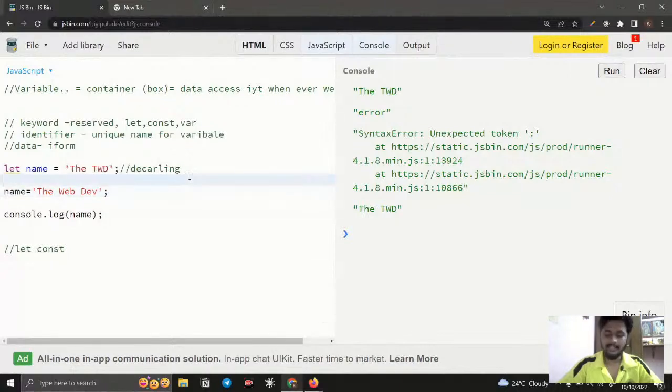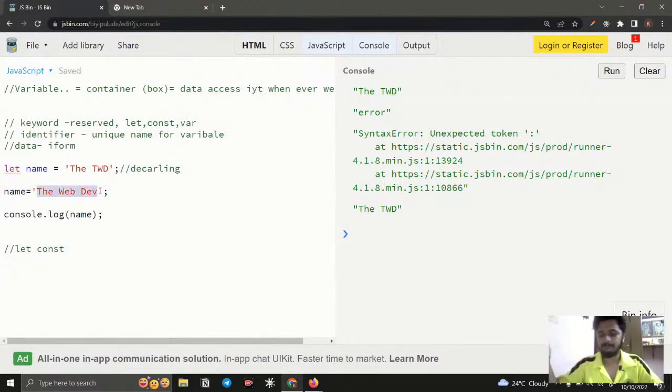First I say to the computer, hey, listen to me, I need a variable, I need a container, give the container the name "name", and store the value twd. After it's created, I tell the computer again: you have a variable name, and inside it is twd, so throw it off and replace it with the web dev.